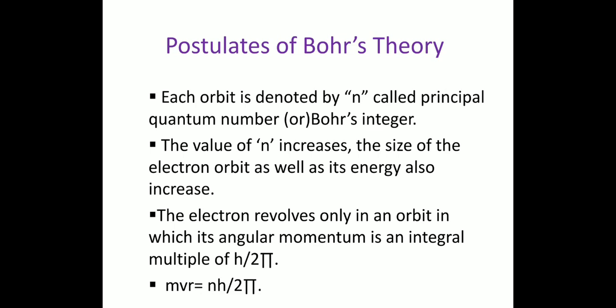If n equal to 1, 2, 3, 4, mvr equal to h by 2 pi, 2h by 2 pi, 3h by 2 pi. So the angular momentum of the electron is quantized.